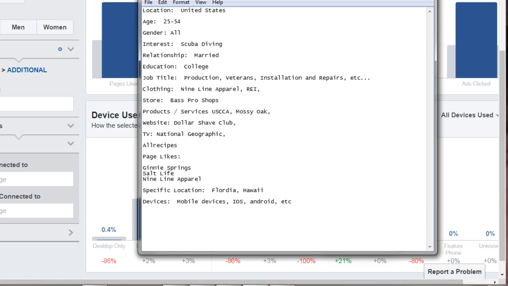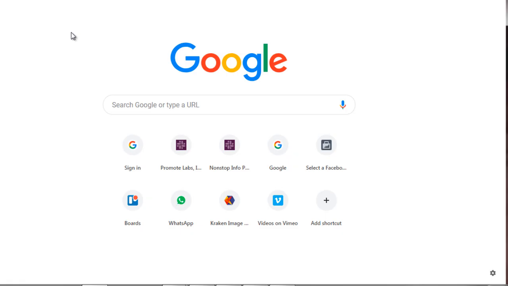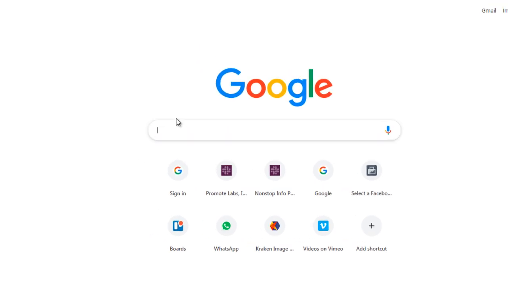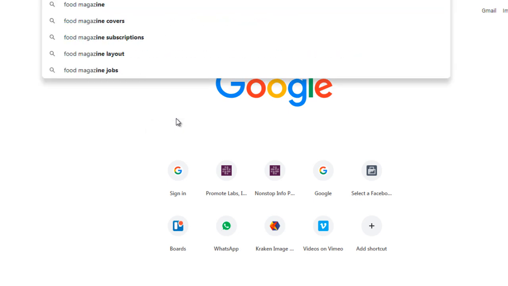Now, you can further create this avatar profile. Another method is by going to google.com and looking for magazines. So why magazines? Well, if you flip through the magazine and you go through to the advertise page, you'll notice that these magazines have what we call a media rate card. And what this does is a lot of times it'll tell you the exact demographic and the exact avatar that you're trying to target.